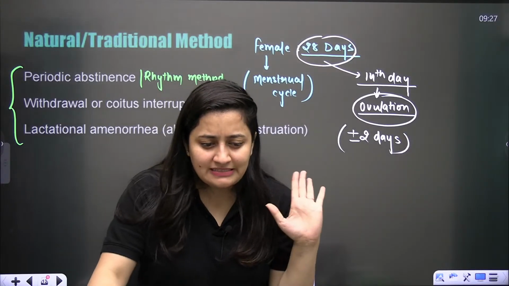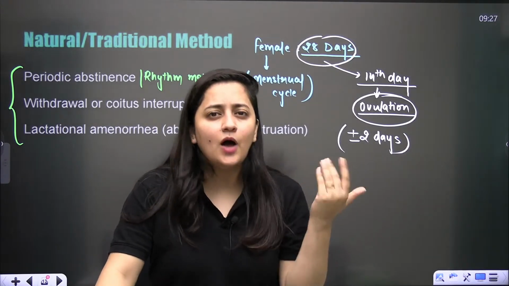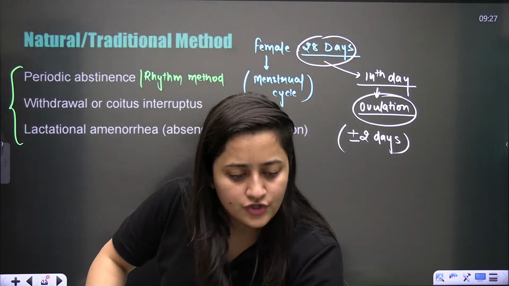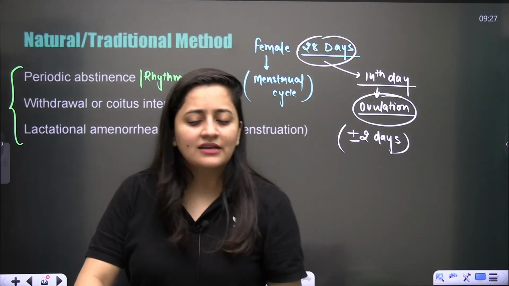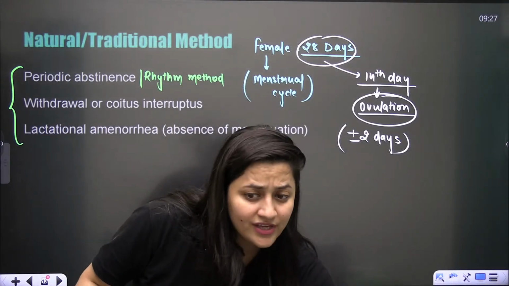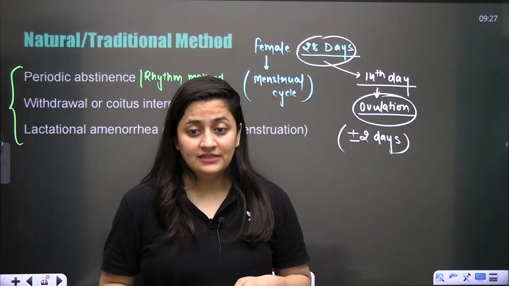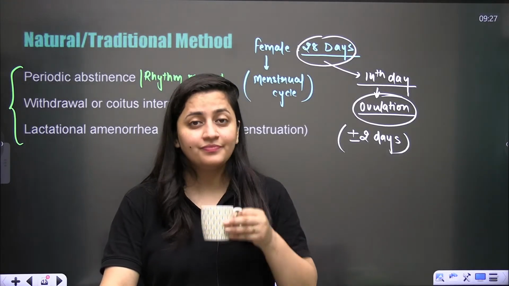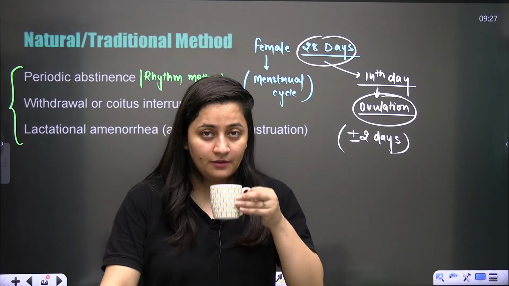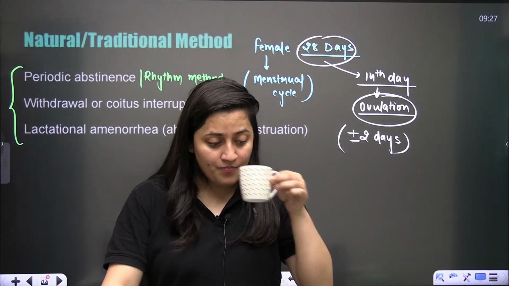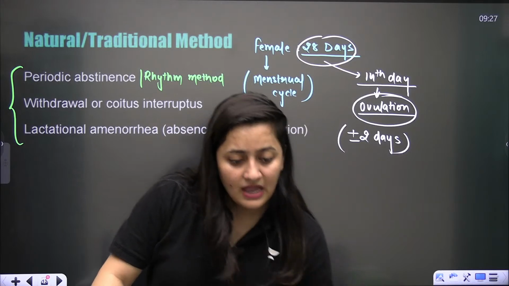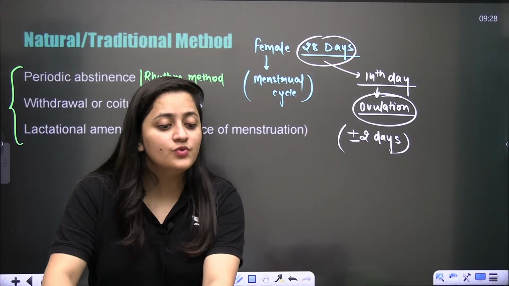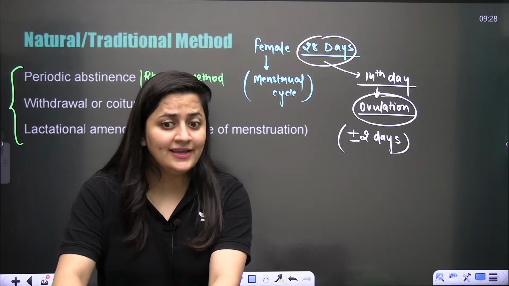Can you tell me the science behind it, guys, how she can check her ovulatory period? Anyone in the class who can tell me this? How can she check her ovulatory period? Hormones. Yes, which hormone is there? Give it a try. Nice.